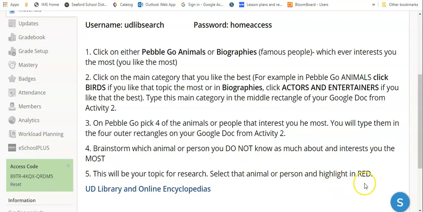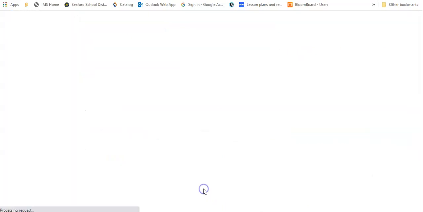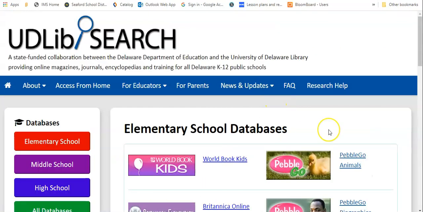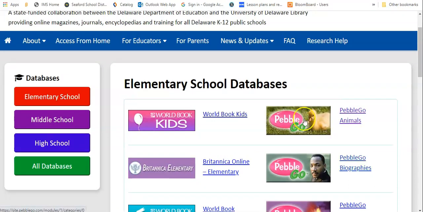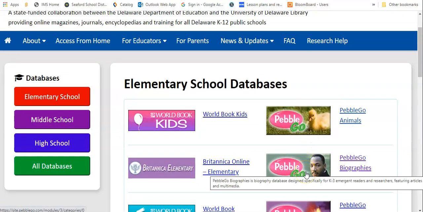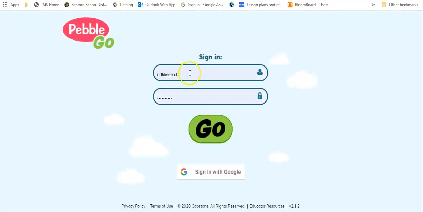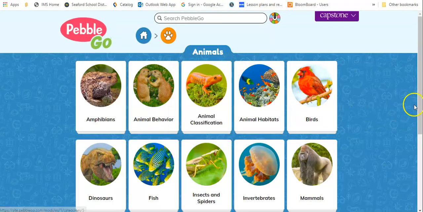Okay? So you would click UD Library to get to PebbleGo animals or biography. If you click, like say I wanted to do animals and not famous people, which is biographies, it may ask for that username and password, and there it is. Since I'm at home, it's asking me for it. So UDLibSearch and home access, and then you click go. It won't work to sign in with Google, okay? All right, so here are the different animal categories.